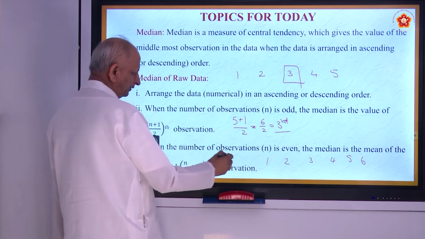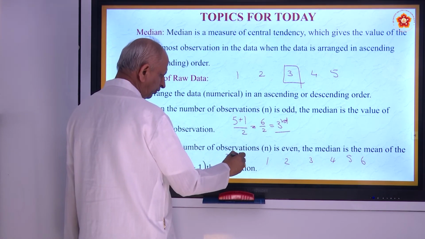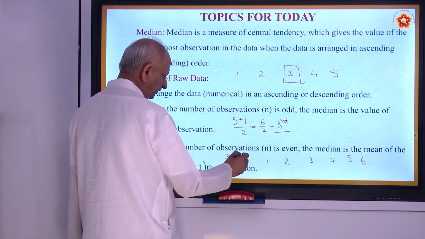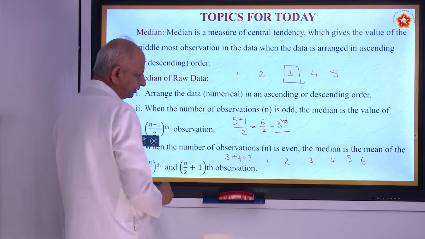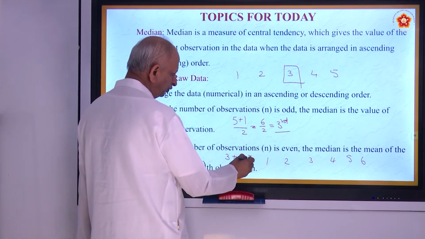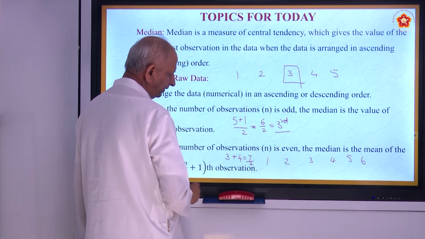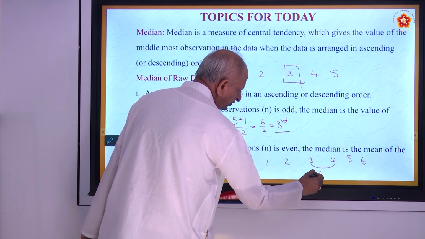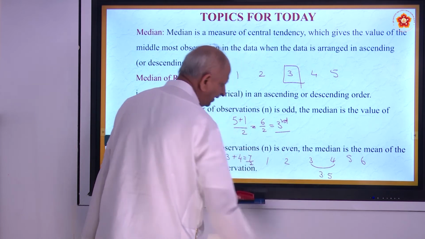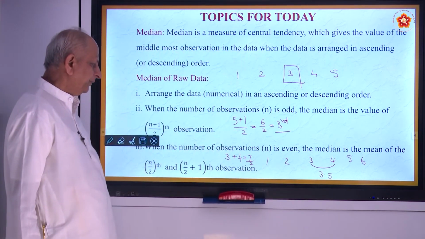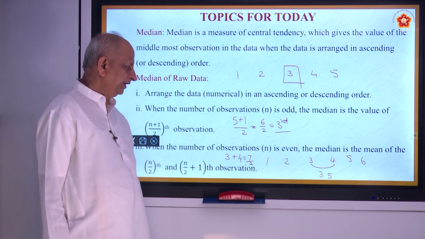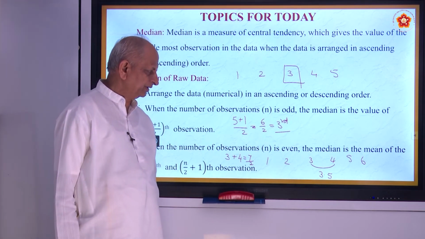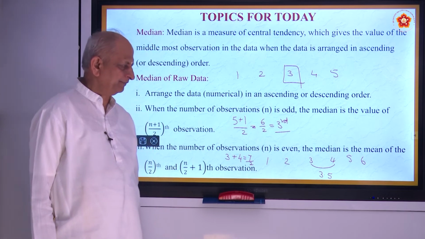N by 2 plus 1 is 3 plus 1, 4. 3 plus 4 is 7, 7 by 2 will be 3.5. So the median will be 3.5, the average of 3 and 4.